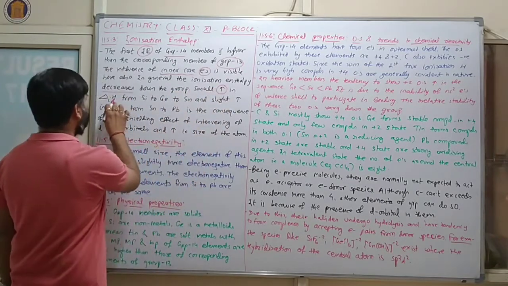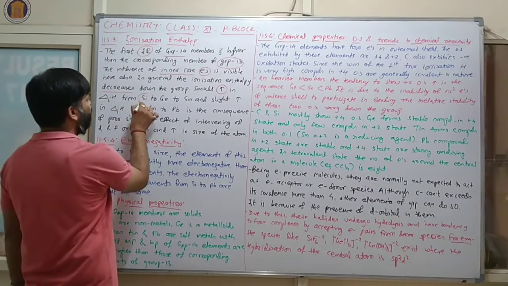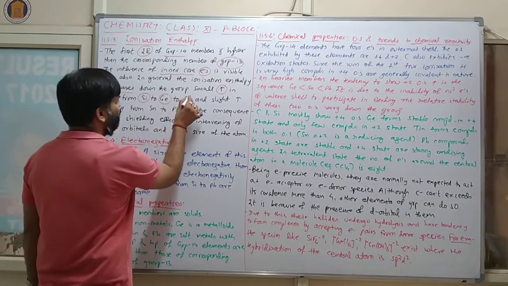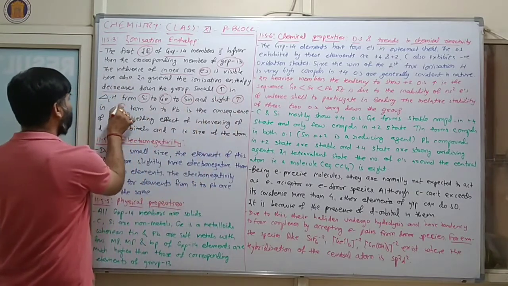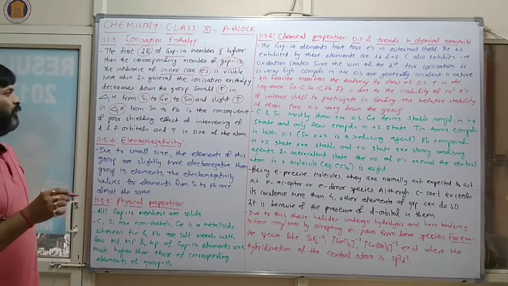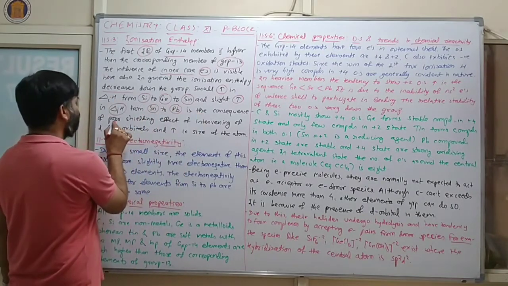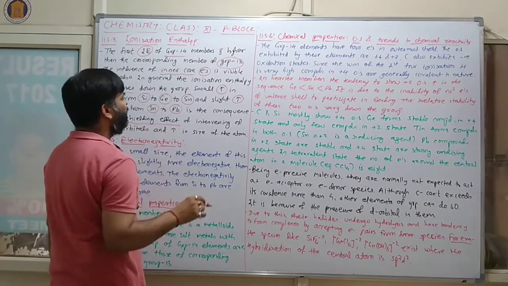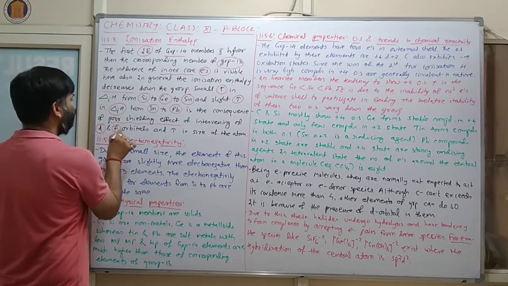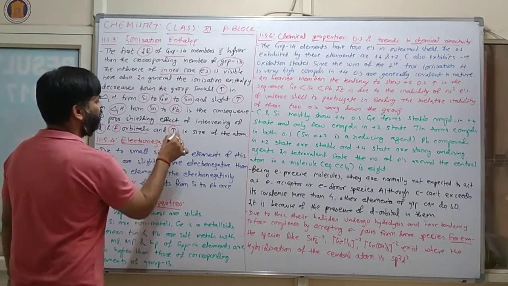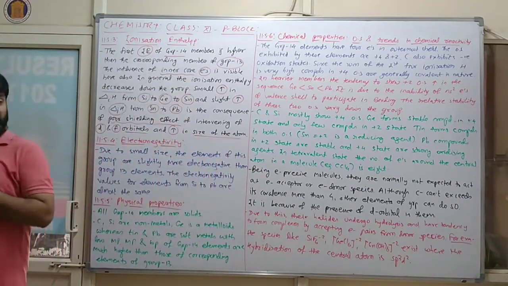A small increase in first ionization enthalpy from silicon to germanium and tin, and a slight increase in ΔiH from tin to lead, is the consequence of the poor shielding effect of the intervening d and f orbitals and the increase in size of the atom.